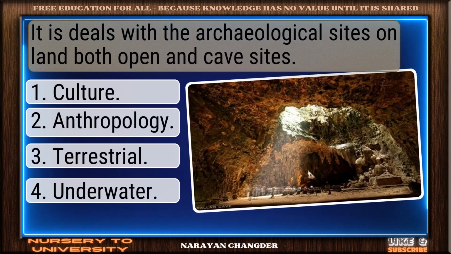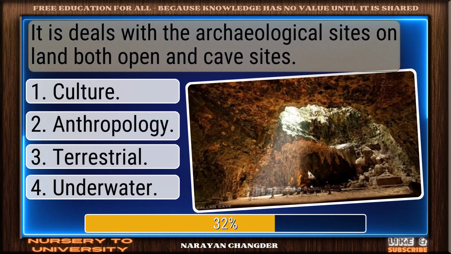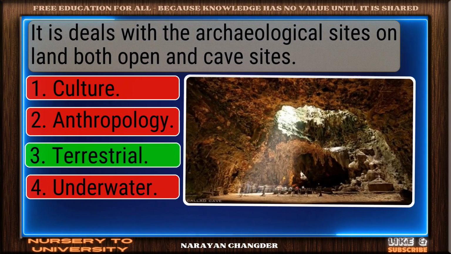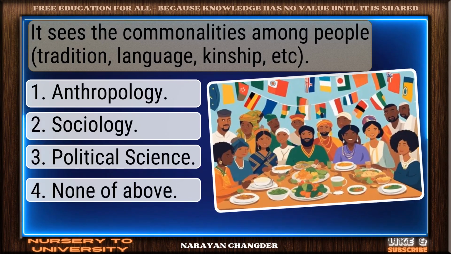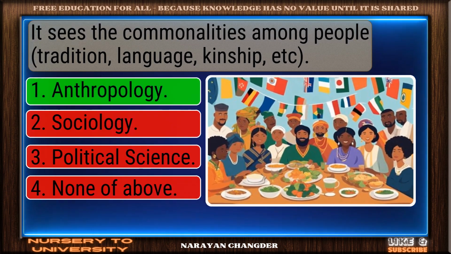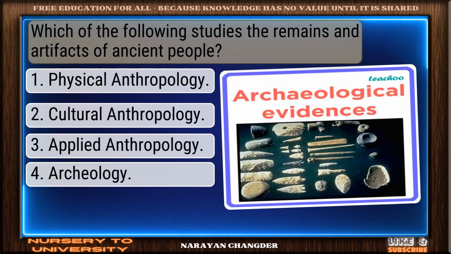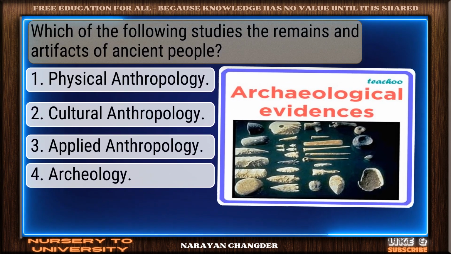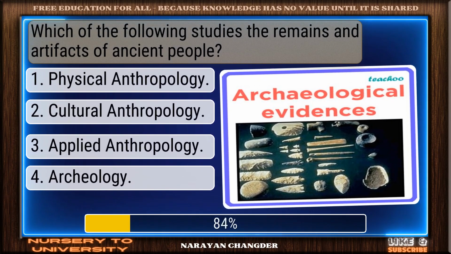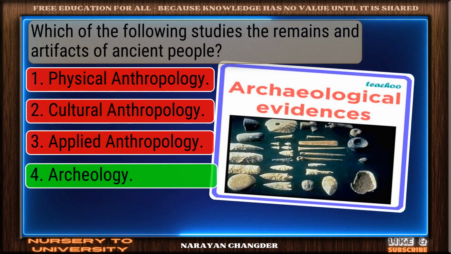It deals with the archaeological sites on land, both open and cave sites. Great job. Terrestrial is the accurate answer. It sees the commonalities among people. Clear logic. Your choice anthropology is sound. Which of the following studies the remains and artifacts of ancient people? Excellent. Archaeology is a brilliant choice.